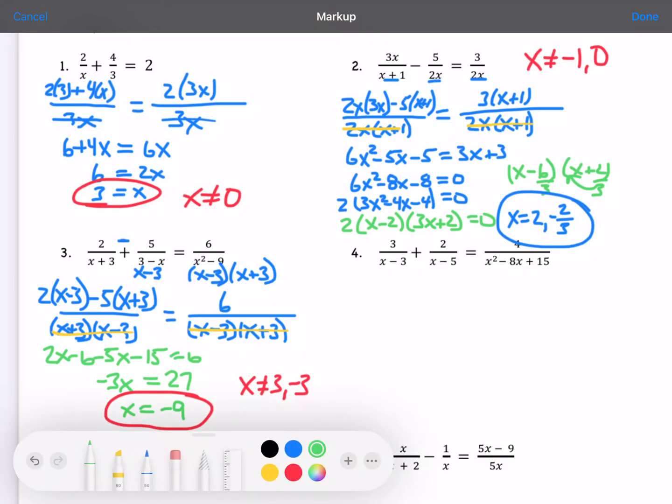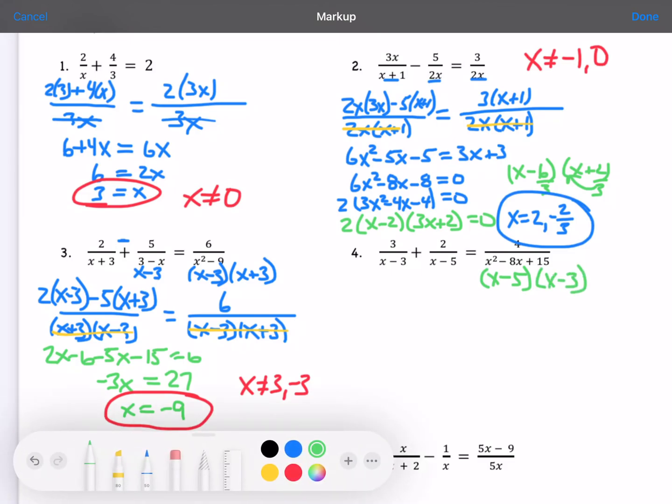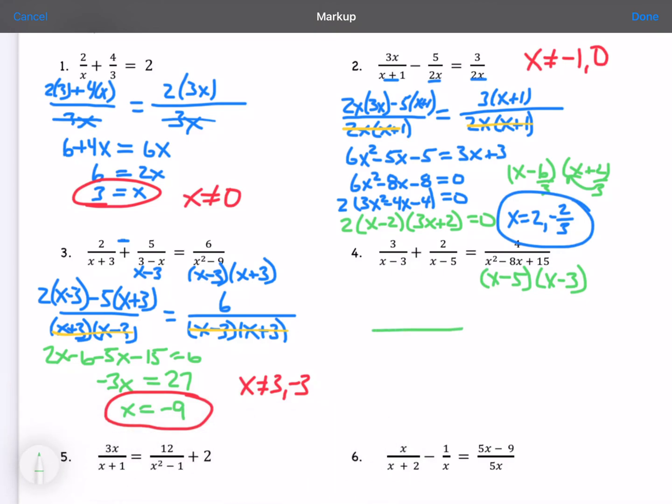And then we'll do number 4. So x squared minus 8x plus 15, we need to factor that out. So it's going to be x minus 5 times x minus 3, which is good because that's what is in the other denominators over here. So x minus 3 times x minus 5 is our common denominator.